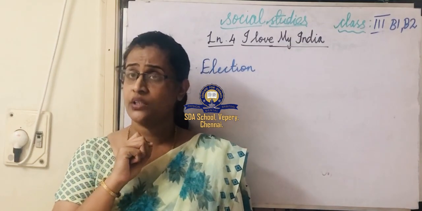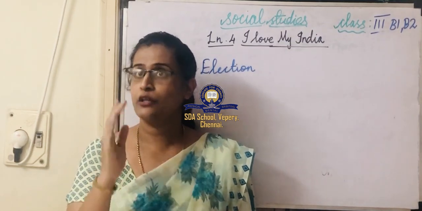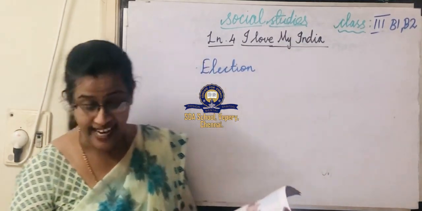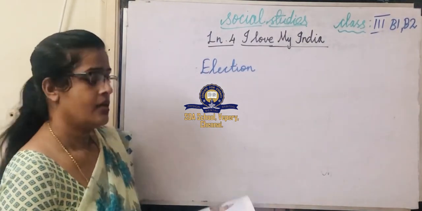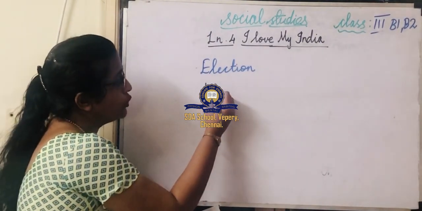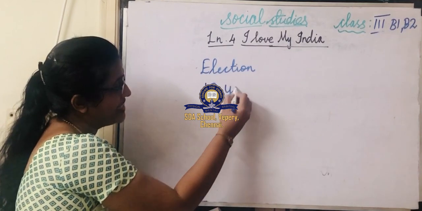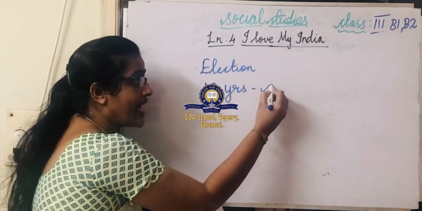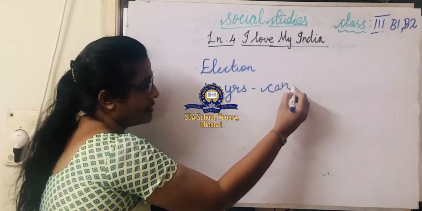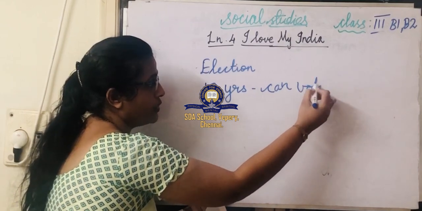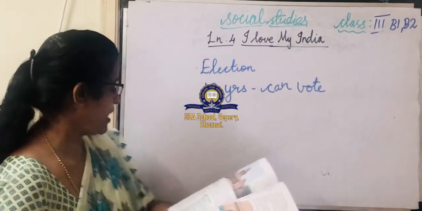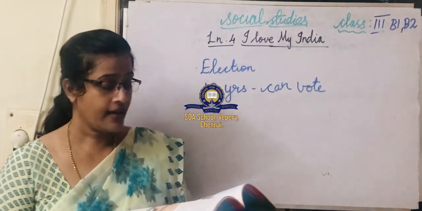Who can vote? Only those whose age is 18 years can vote. Those who are 18 and above can vote.